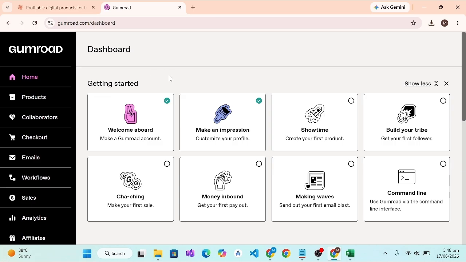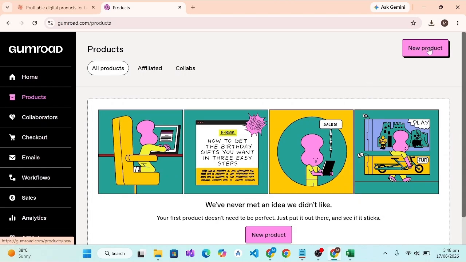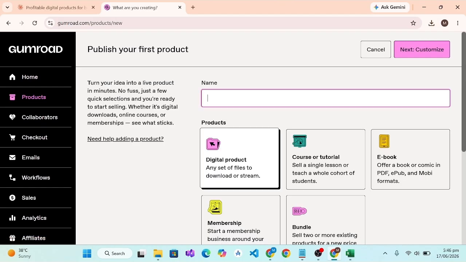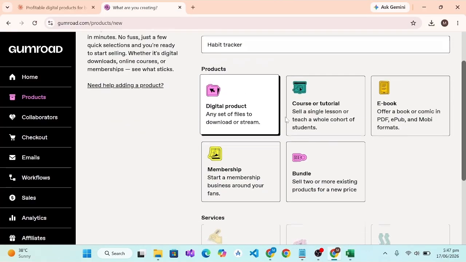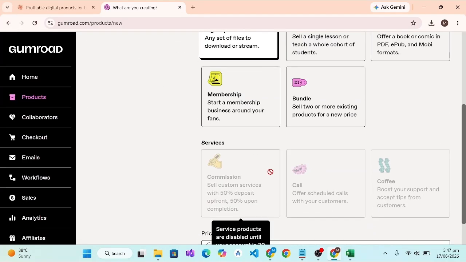Okay, from here now we will go to products, and now we will add a new product. First of all, you will have to give your product a name. For example, I will give it habit tracker. You can give it an attractive, modern and SEO optimized name. From here we choose digital product, a set of files to download or stream. Yes, my product is digital.